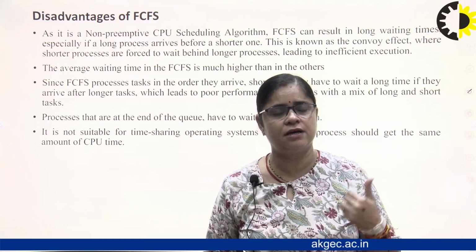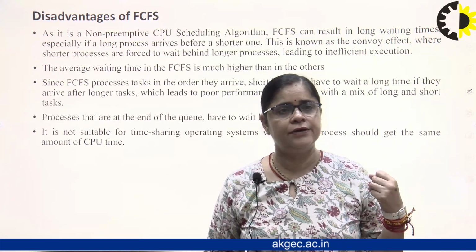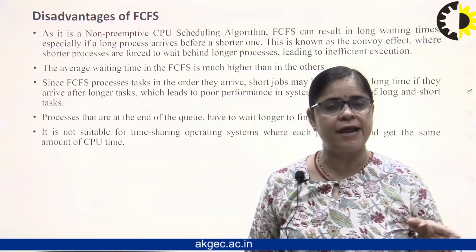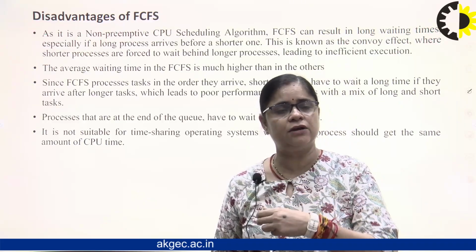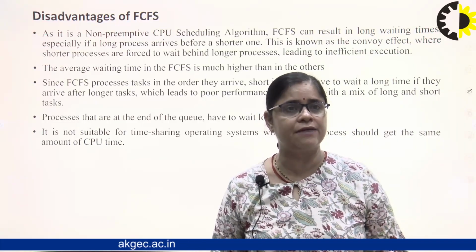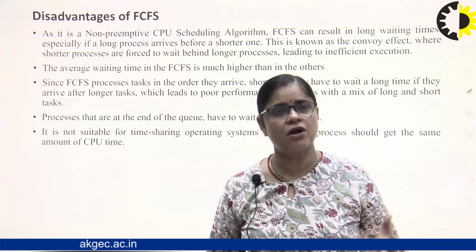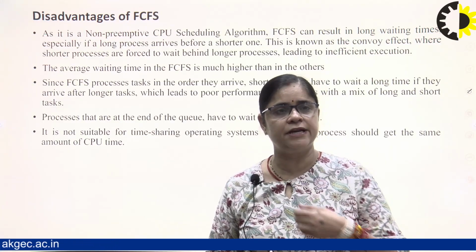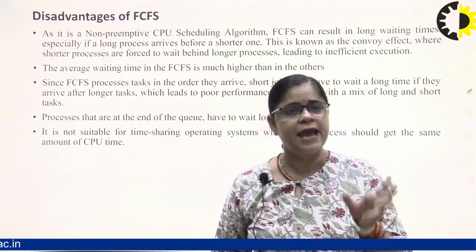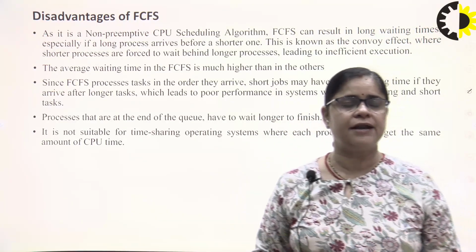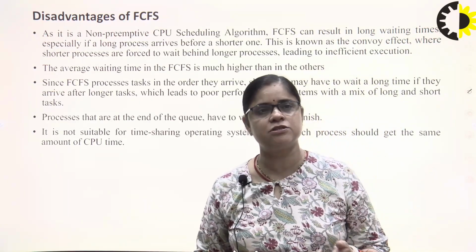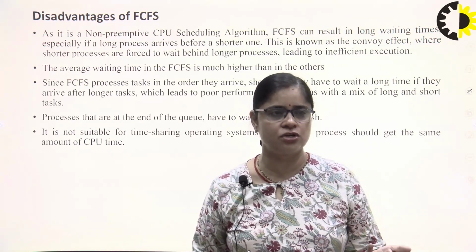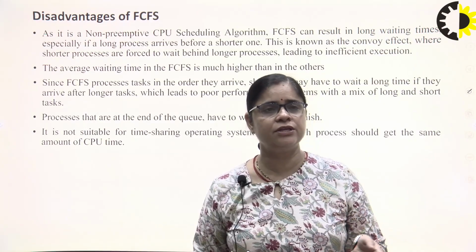We always work on the round robin, because in the round robin, we provide a time slice so that every process gets equal time. In FCFS, the process is not getting equal time. Some process may take 10 seconds, some process may take less time. So they have to wait according to that. And when the waiting time is more, it is not considered good for the utilization of the CPU. So we never use it in a process.